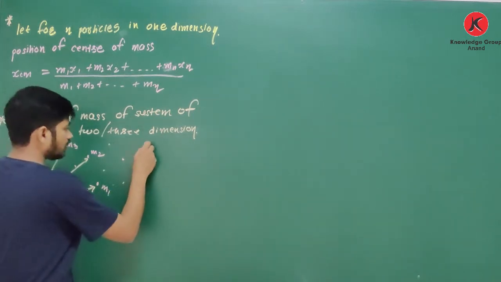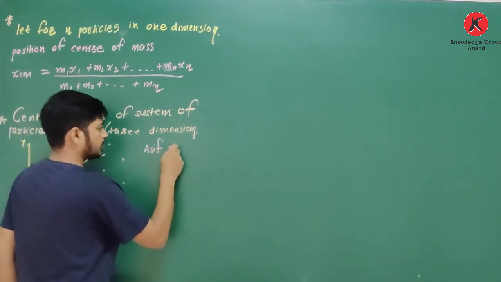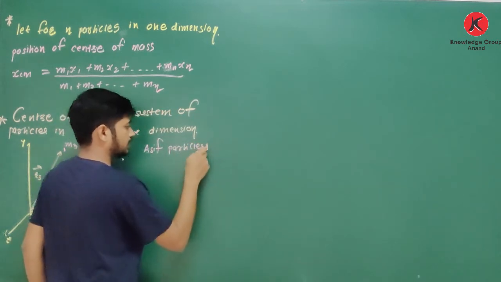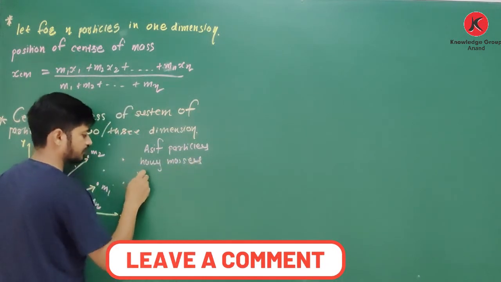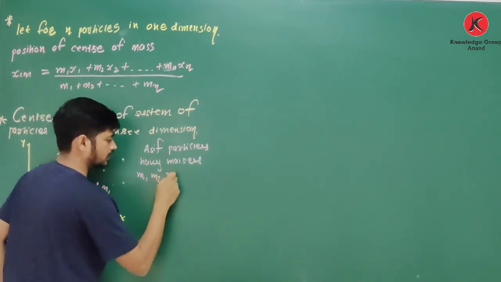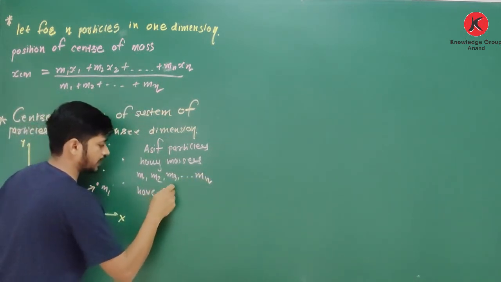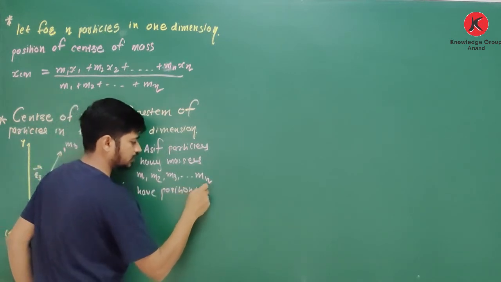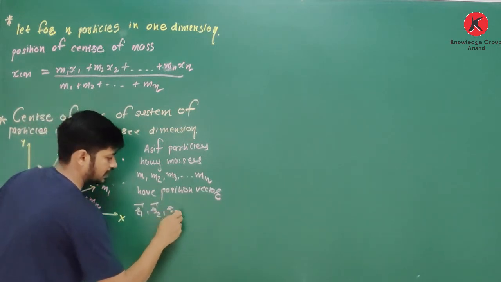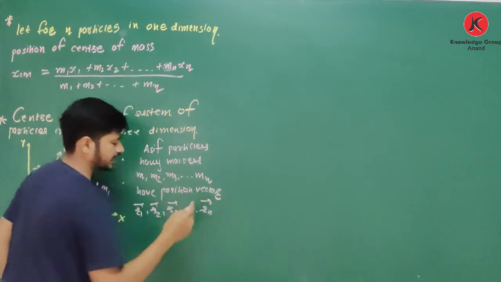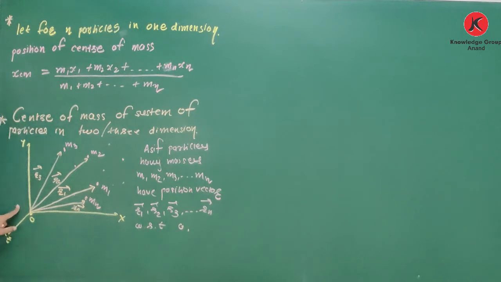So yes, as shown in figure, particles having masses m1, m2, m3 up to mn have position vectors r1, r2, r3 up to rn with respect to this point O.